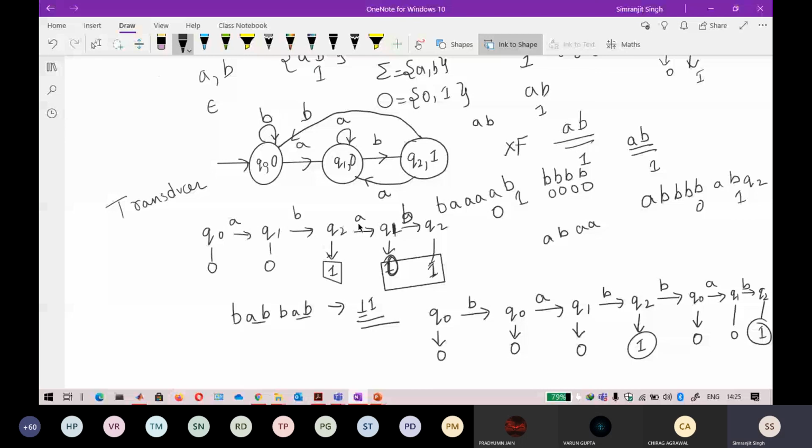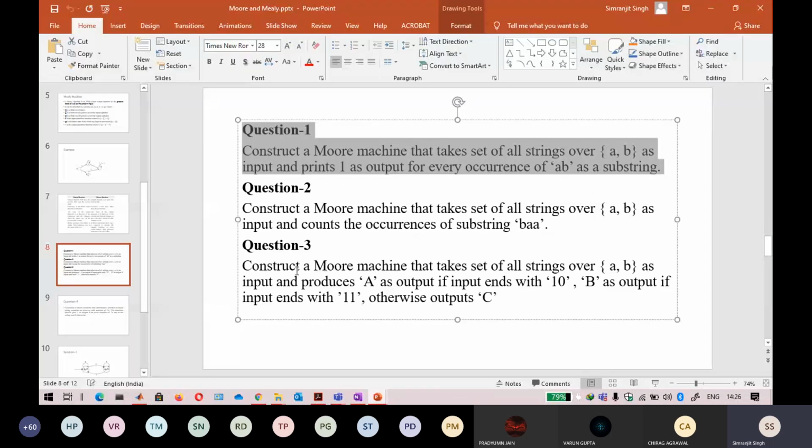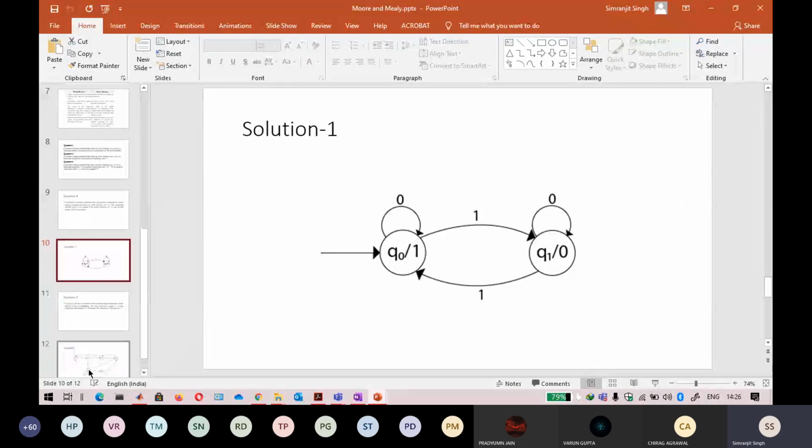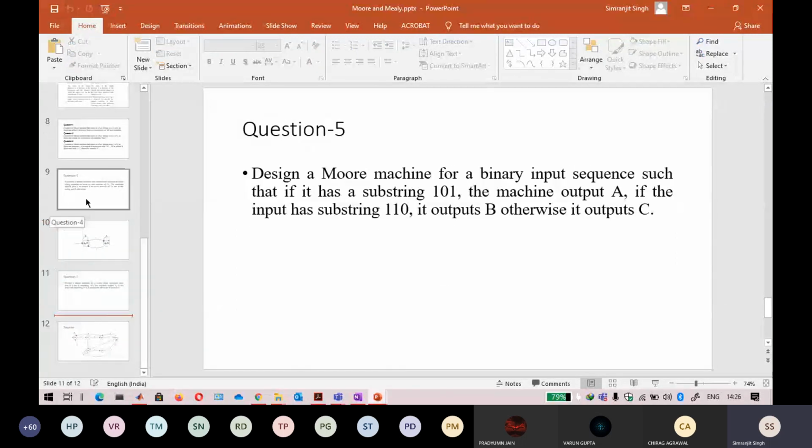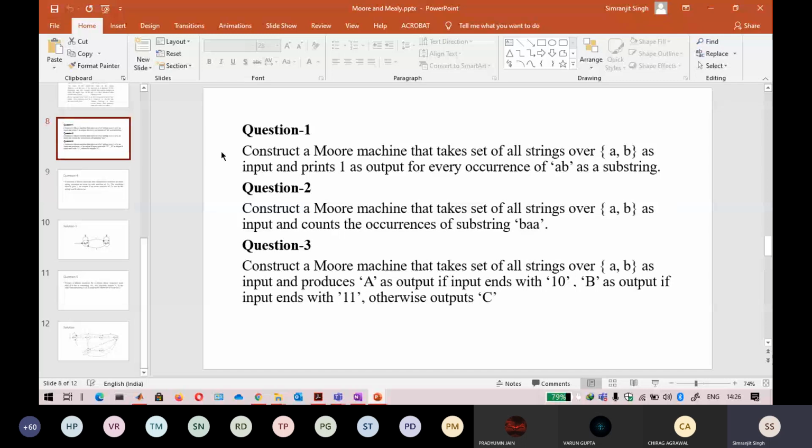If you have any doubt, you can ask me. If you do not have any doubt, we will continue with these 2 questions. I have given another question with solution also, so we will try that too. There are plenty of questions. Once we draw the Moore machine, converting it into a Mealy machine is a very simple task. If you have any doubt, you can ask me or prepare for tomorrow.